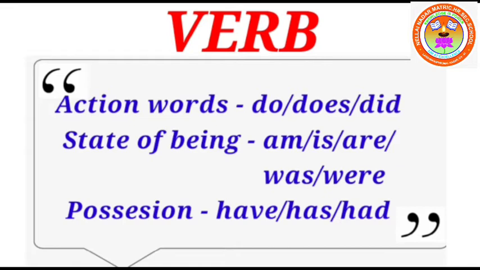State of being or be form verb. We do not do actions always. So sometimes we are being a state, that is called state of being. The state of beings are five. Am, is, are are present tense state of being, and was and were are past tense state of being. And possession are have forms: have, has, and had. Have, has are present, had is past.